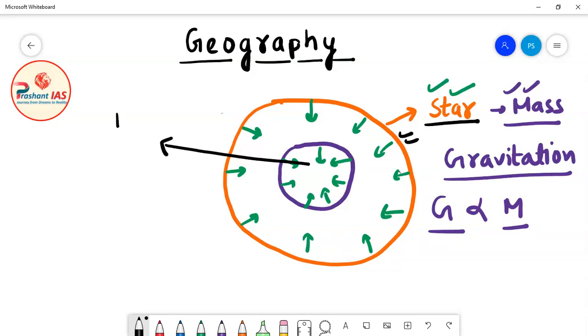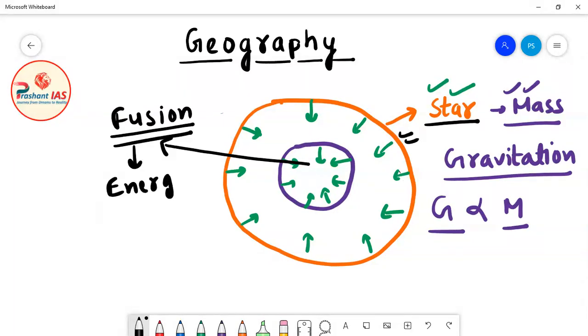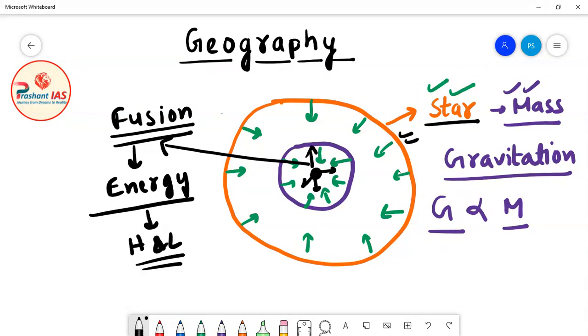Now friends, I have already told you one more thing: inside the core, nuclear fusion reaction is taking place. And what is the byproduct of nuclear fusion reaction? The energy is released, in the form of heat and light, okay? So what is happening inside the core of a star is that the nuclear fusion reaction is taking place and energy is being released. So friends, the energy released due to nuclear fusion reaction exerts an outward force on the star, okay?